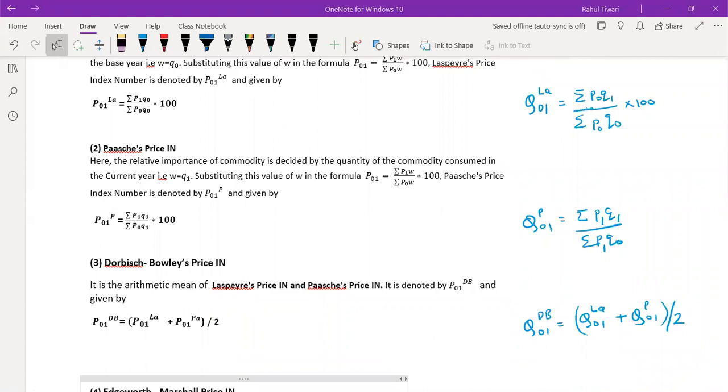Consider that question once again and compute the quantity index number also. I think that is the question basically based on your practicals, so you can always cross-check with that practical problem. Or if you want, I may give another problem based on that.